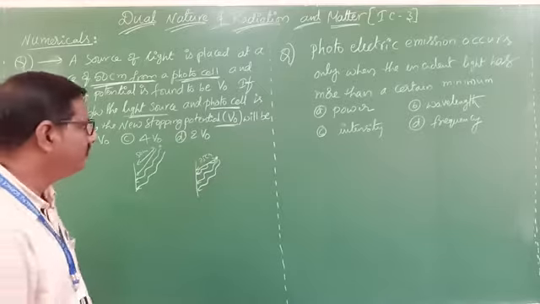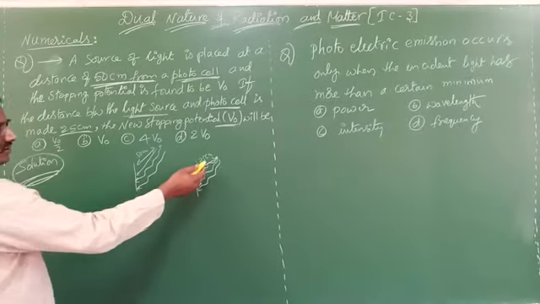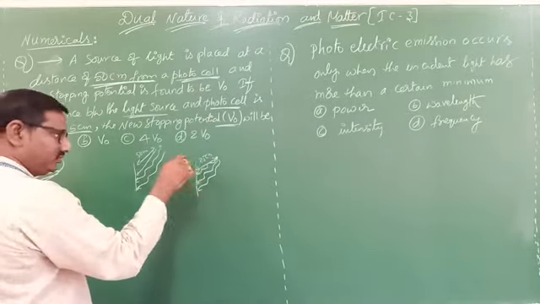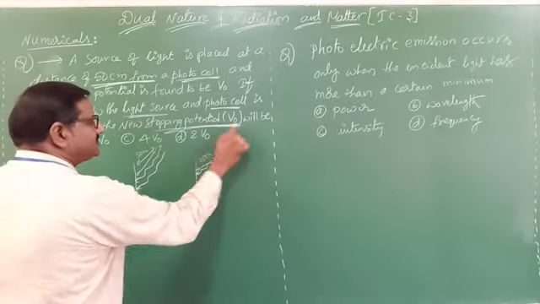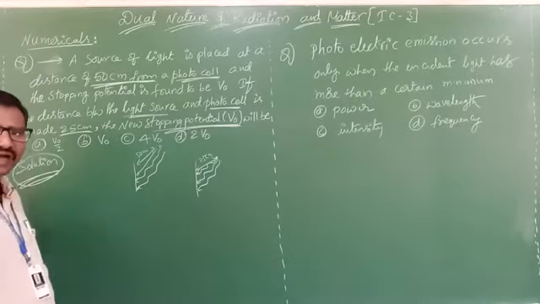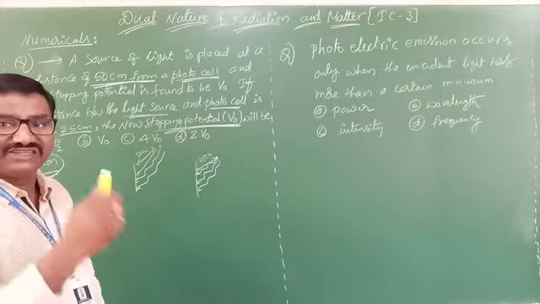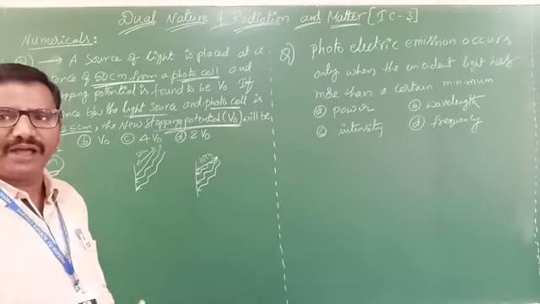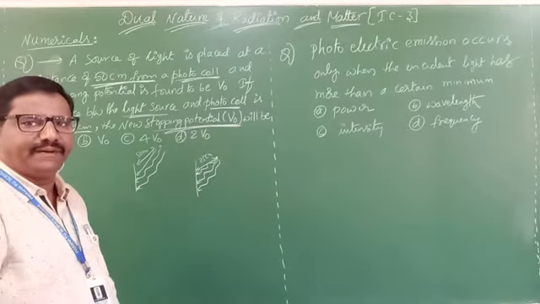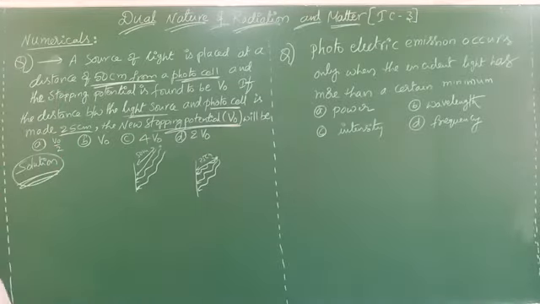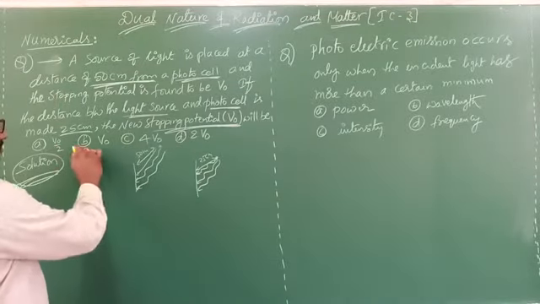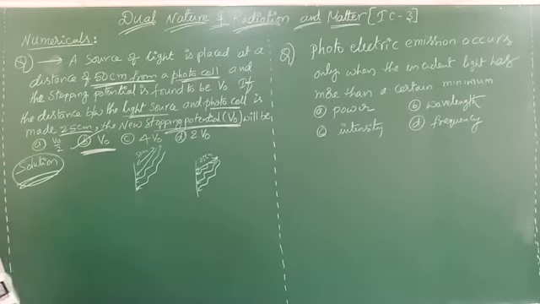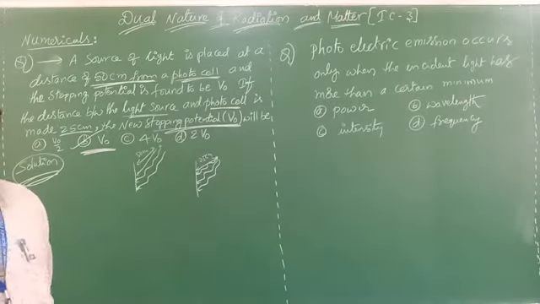After reducing the distance of the source from the photocell, the stopping potential does not change. Why? Because if the distance reduces, intensity will increase, but intensity does not depend upon stopping potential. So what is the answer here? The stopping potential remains the same, that is V0. Clear? So the second option is the answer.